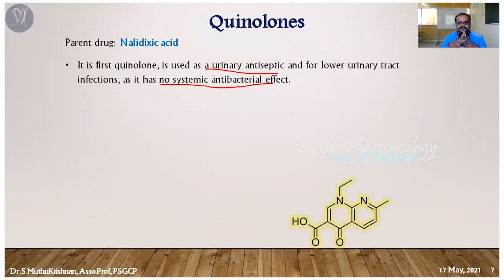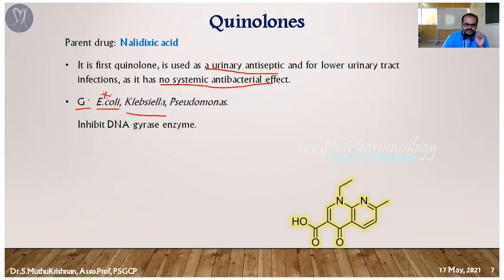That is the reason it is called a urinary antiseptic. Apart from UTI, it doesn't have any antibacterial activity, particularly in the systemic region. So you just have to memorize that. A urinary tract infection is mostly caused by gram-negative organisms. The organisms specifically are E. coli or Klebsiella. These are two very common bacteria causing UTI. Particularly E. coli is the most common organism to cause UTI.